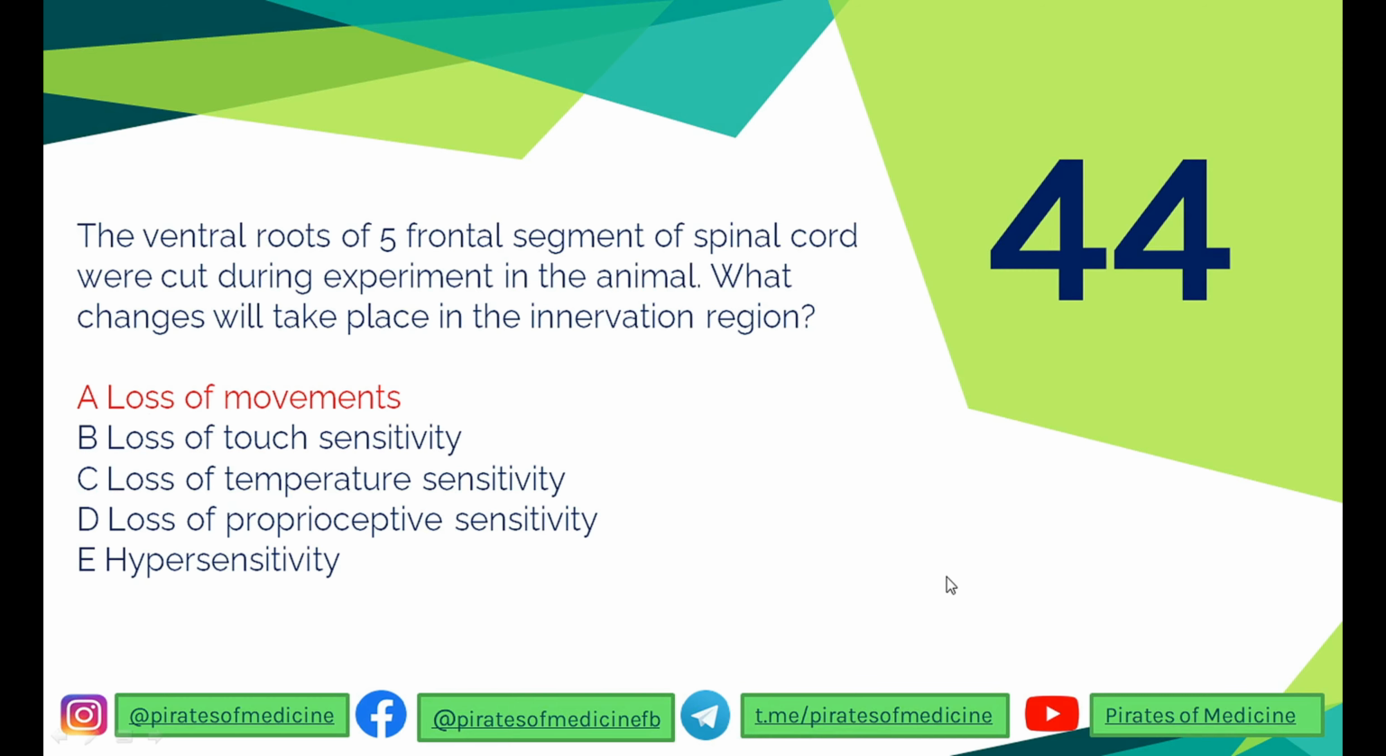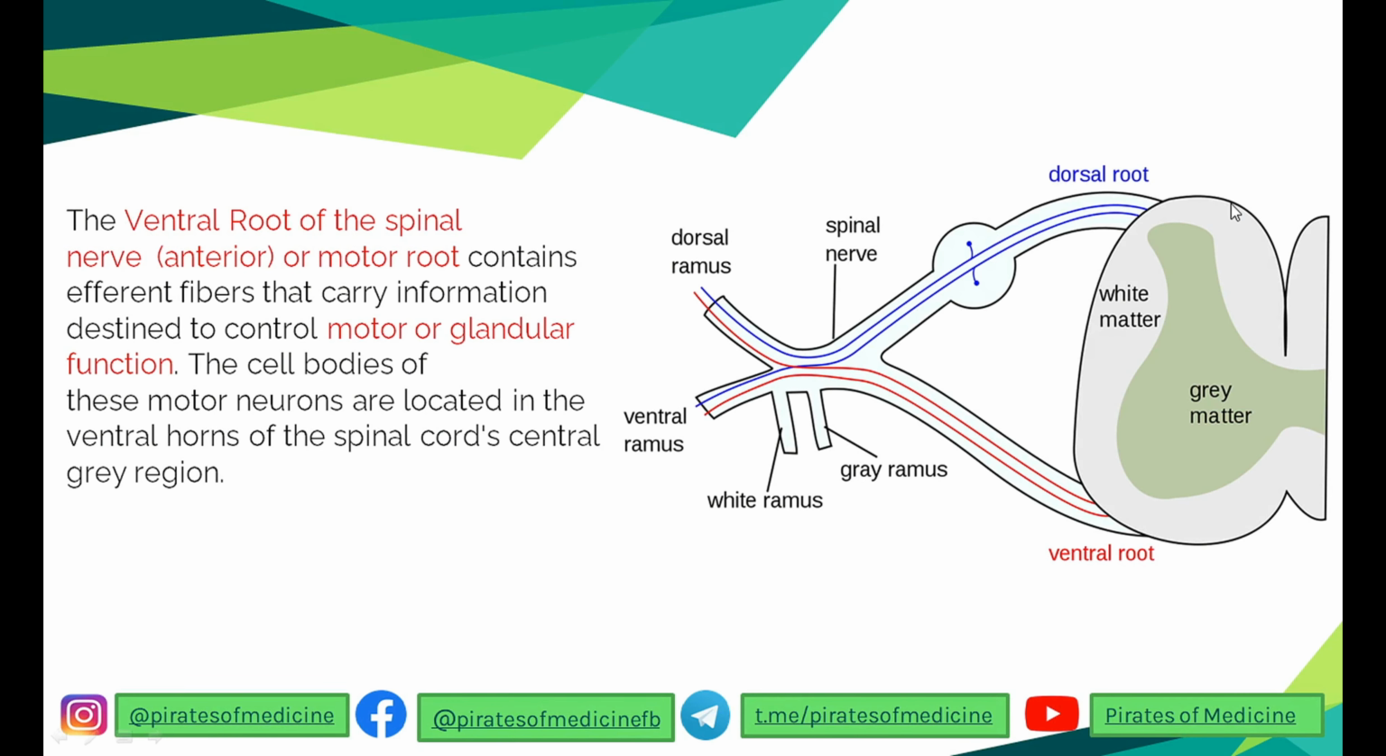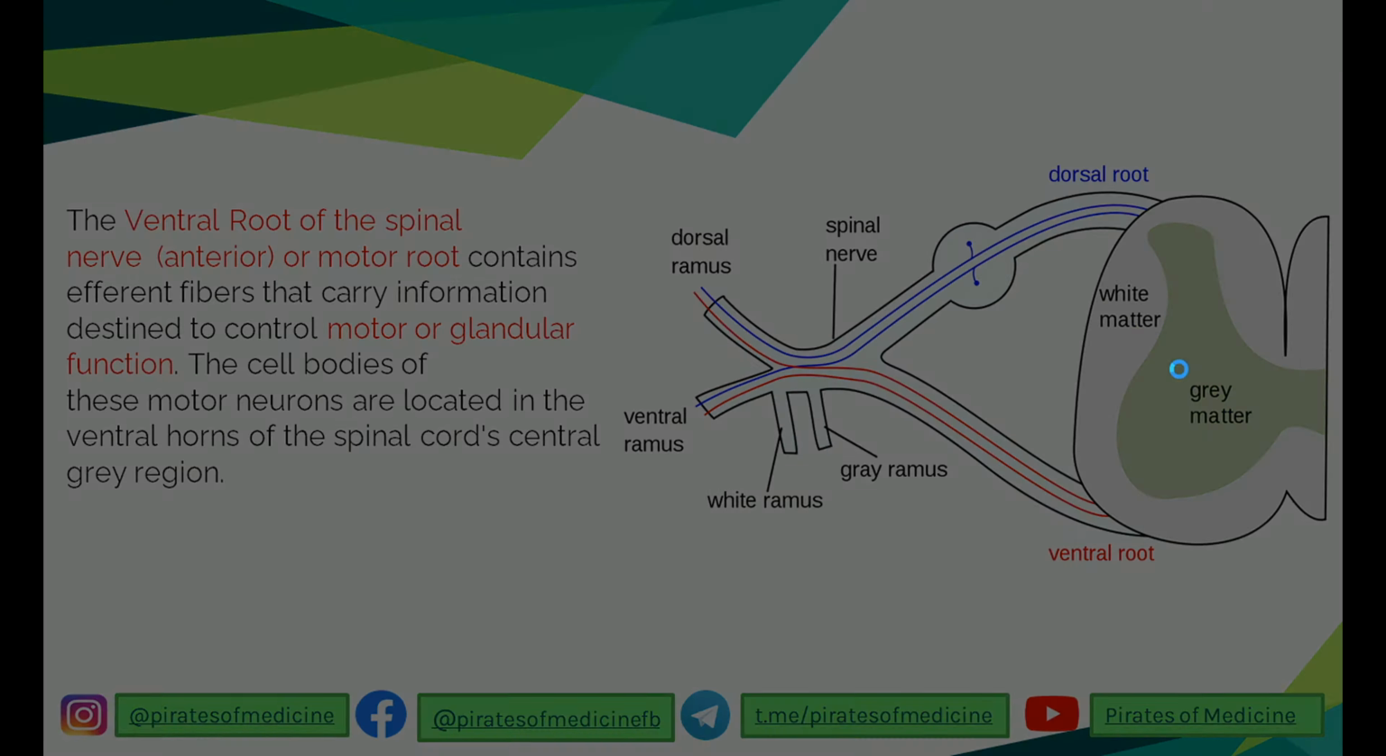Understood? And also, if there is an injury to the dorsal root or the posterior horn of the spinal cord, then this is responsible for sensory information. So there must be a loss of sensation if there is an injury to the dorsal root or the posterior part of the spinal cord horn. I hope you understand the difference. Let's go to the next one.